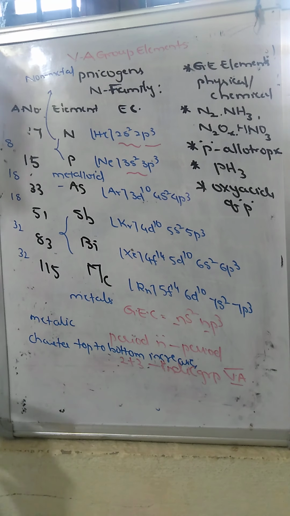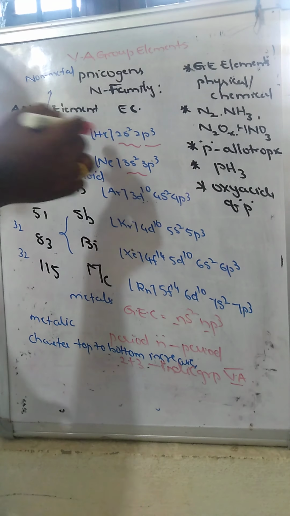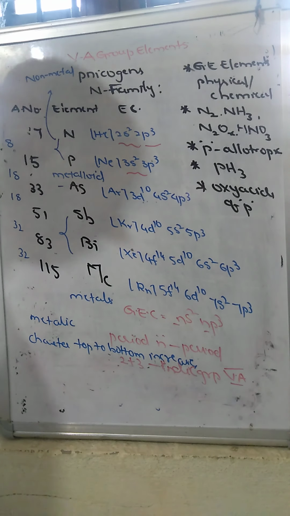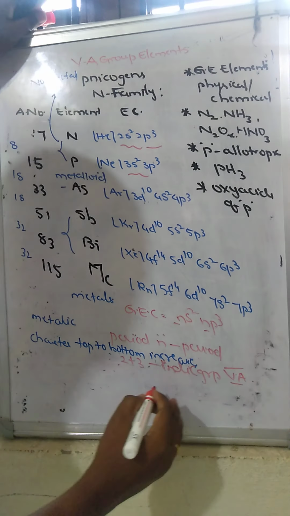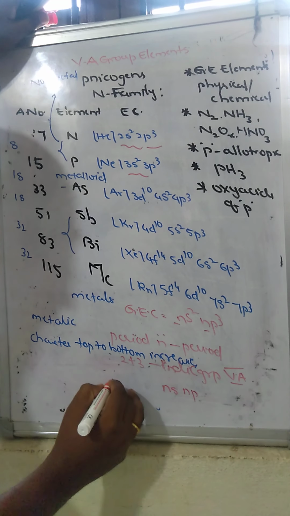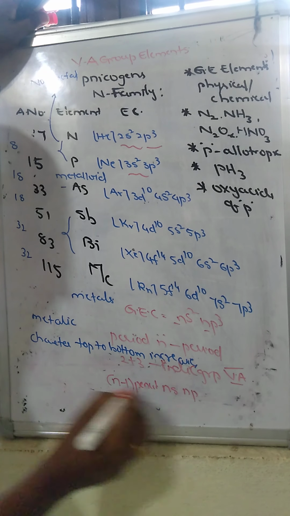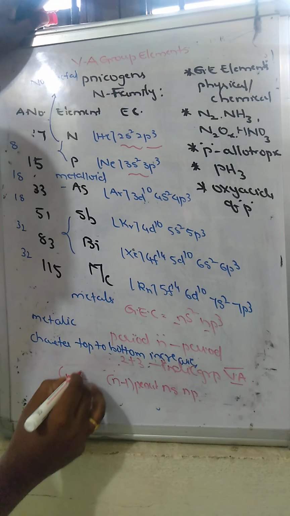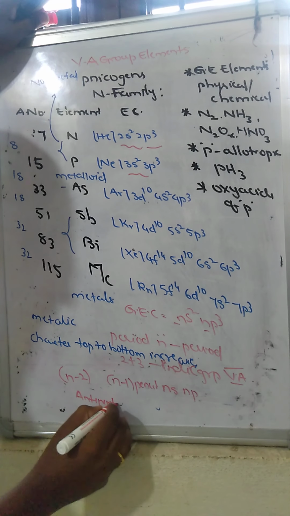The outermost shell we call the valency shell. The shell before it we call the penultimate shell, and before that we call the anti-penultimate shell. So ns and np is the valency shell, n-1 is the penultimate shell, and n-2 is the anti-penultimate shell.